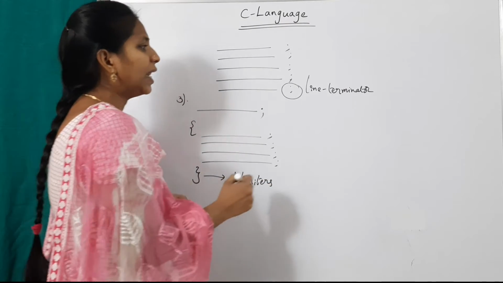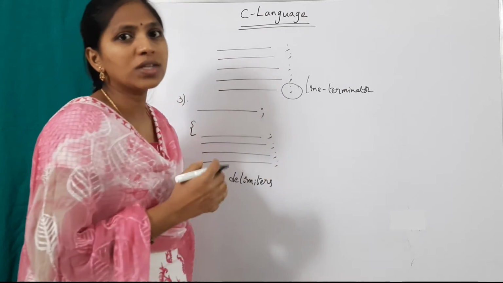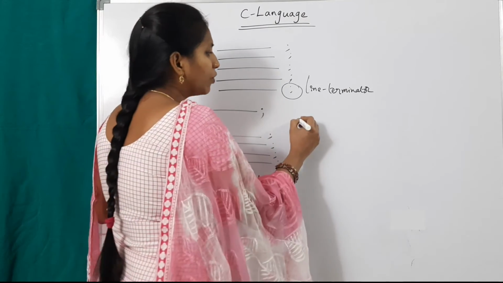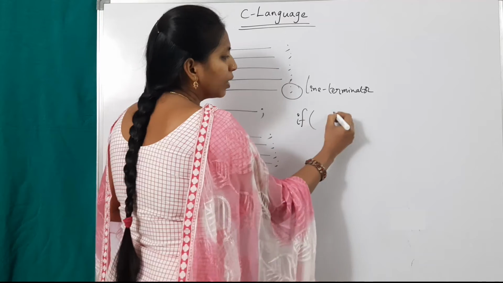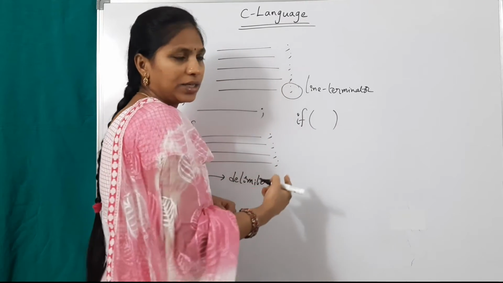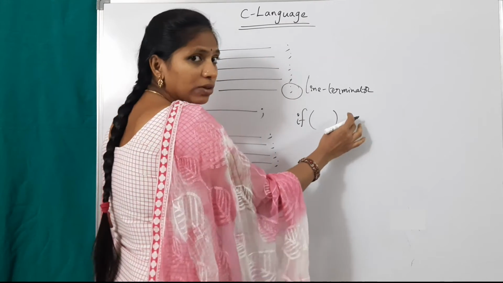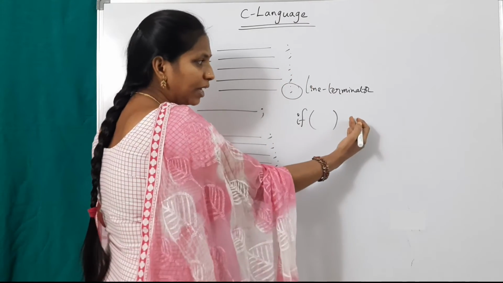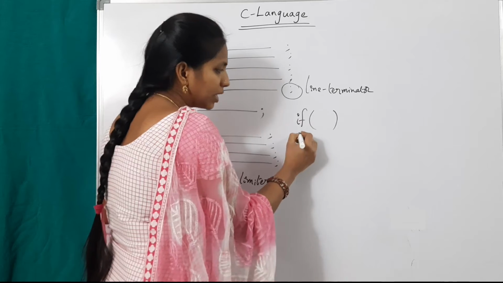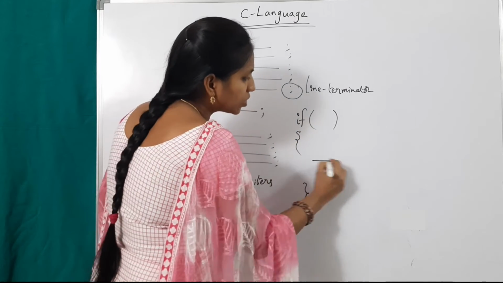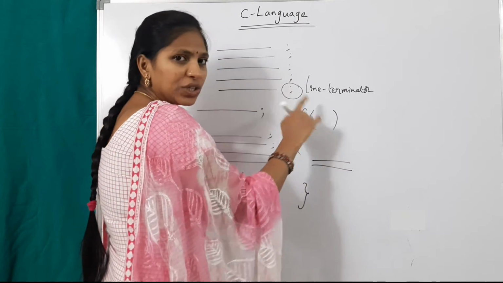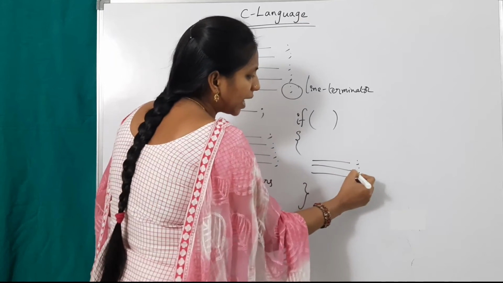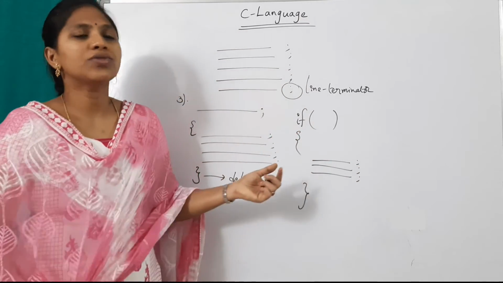Suppose in C language there is a control structure, if. In the if control structure, within brackets write a condition. Don't give a semicolon at the end, because a semicolon is a line terminator, and I don't want to terminate this. I want to execute these statements when this condition is true. This is the syntax of the if control structure.